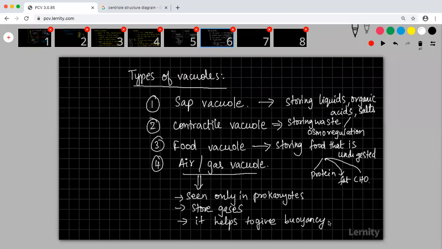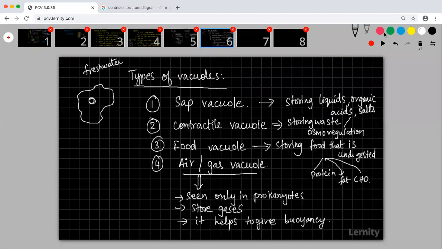Now let me try to explain what this contractile vacuole is, because you need to understand how it works. It is not only for storing waste, but it also plays a major role in osmoregulation. So what is osmoregulation? Let us say you have an amoeba. This amoeba is going to live in fresh water. This amoeba will have something called a contractile vacuole. Why is this contractile vacuole important?